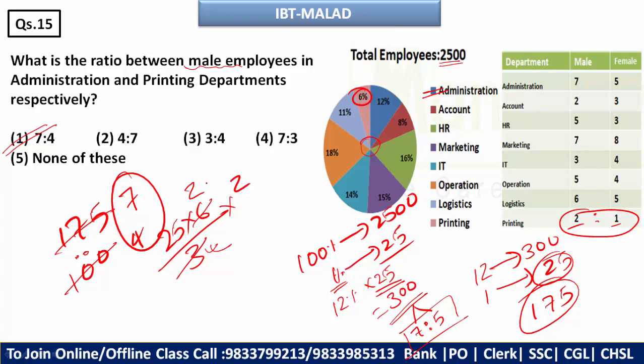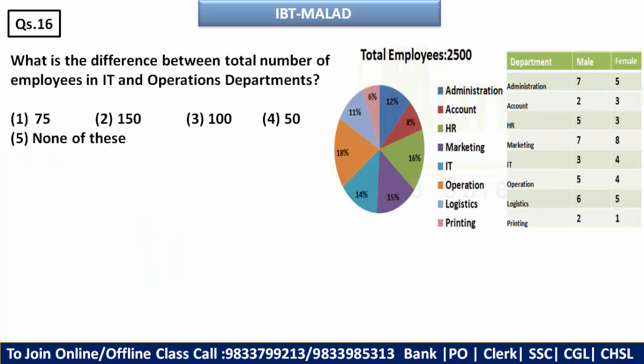Moving ahead, we'll talk about this 16th one. What is the difference between the total number of employees in IT and operation department? So how much is in IT? Look, IT is this, so this will be 14 and operation will be this orange, that is 18. The difference between these two is 4, means 4%. So 1% will be 25, so 4 will be 100, so your answer will be 100.